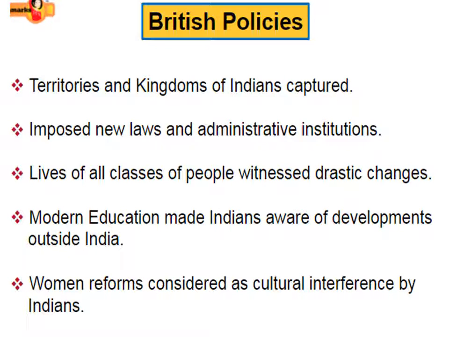Then British policies: territories and kingdoms of Indians were captured. All the territories and kings were thrown out, and the British captured India and imposed new laws and administrative institutions. For example, the doctrine of lapse. Only the king's own son could look after the throne. An adopted son or adopted daughter could not be the king of that region. So this was the doctrine of lapse.